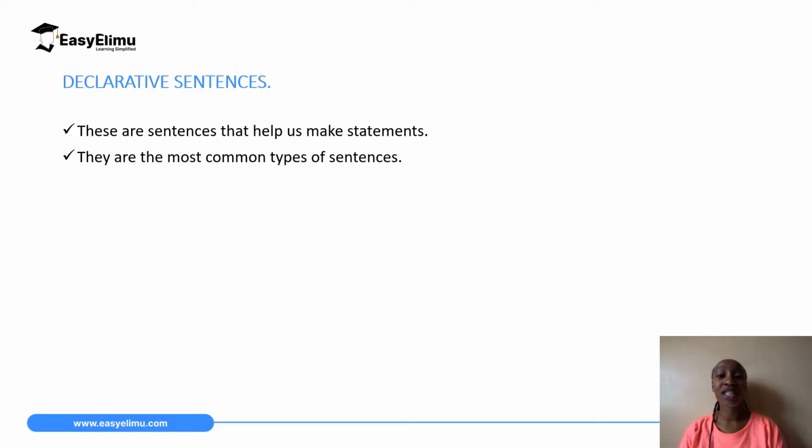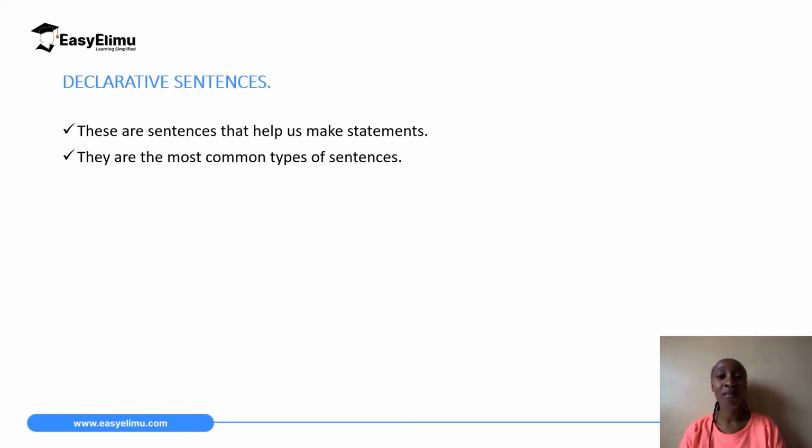So these are sentences that help us make statements. When you want to declare something, you want to make a statement, we say that that is a declarative sentence, and they are the most commonly used types of sentences. So for example, like that previous example that I gave, I am going to school. That is a statement, that is a declarative sentence.